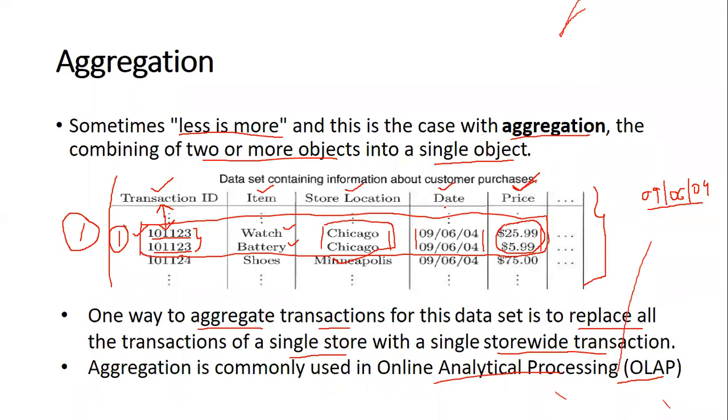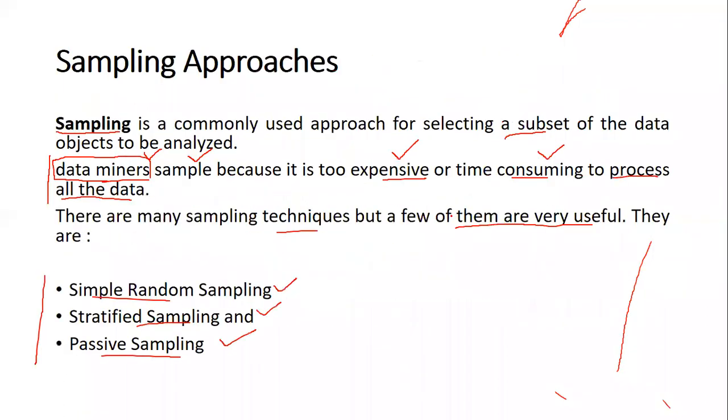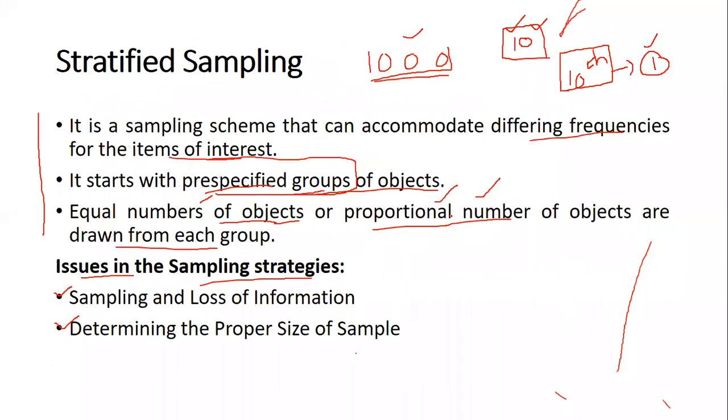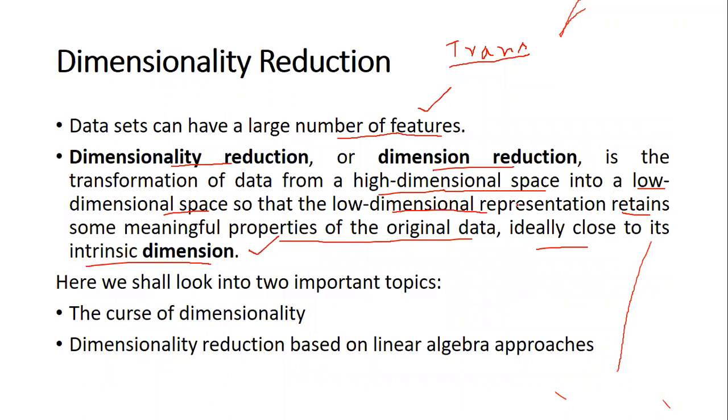So each date may not be very important in certain results that are required. Therefore, all the features that are there in the data set may not be important in the kind of mining that we are trying to do.